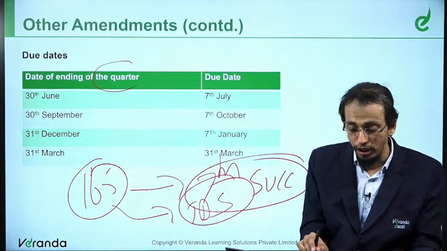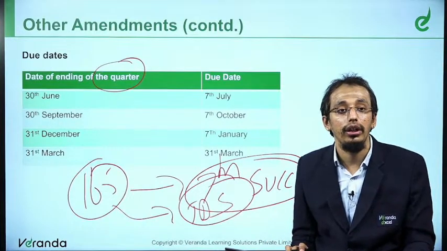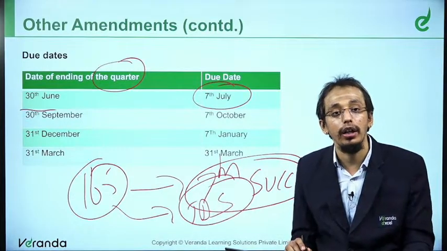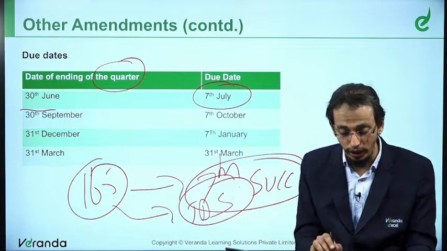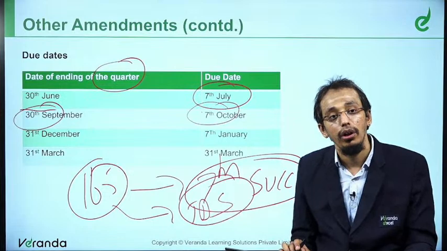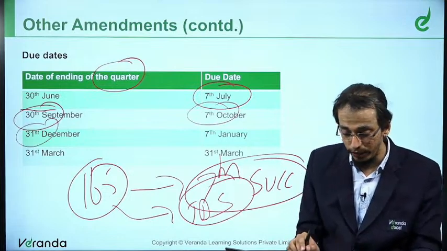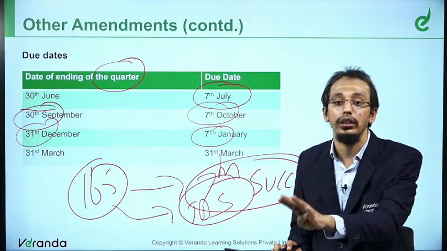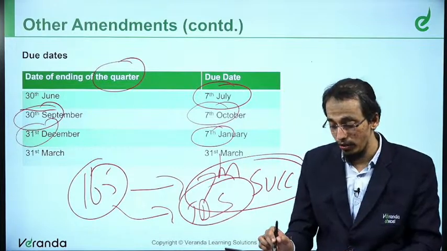So see, due date for the quarter ending 30th June is the 7th of July. Quarter ending 30th September would be the 7th of October. Quarter ending 31st December would be the 7th of January. Simple, friends. The 7th of the next quarter. That's all.